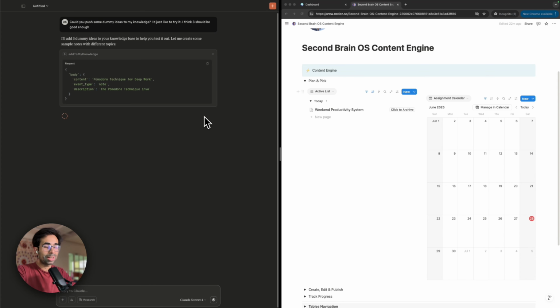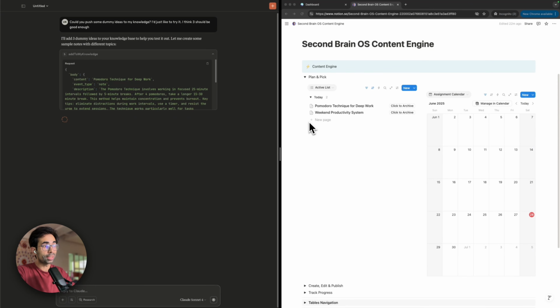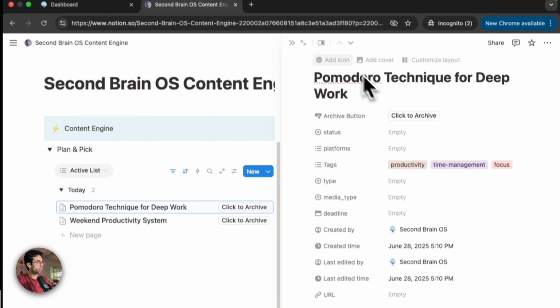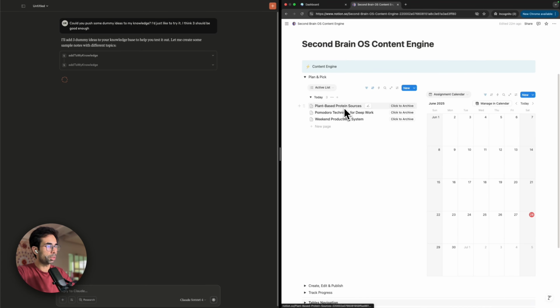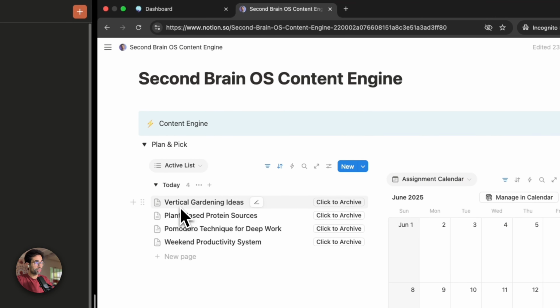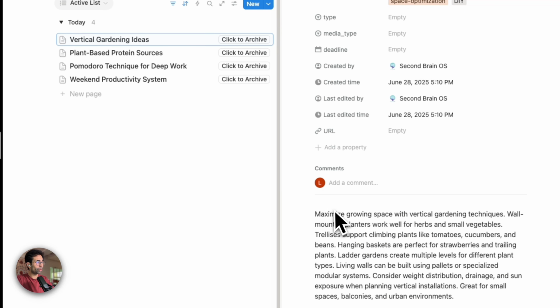Now, as it adds them or pushes them from here, they will immediately start to appear on the right side over here in Notion in the active list. So the first idea it's pushed is the Pomodoro technique. And the next idea is plant-based protein sources. Of course, keep in mind, these are just random ideas that I've asked to push. These aren't my ideas. One important thing to note, you'll see that it has neatly formatted everything.